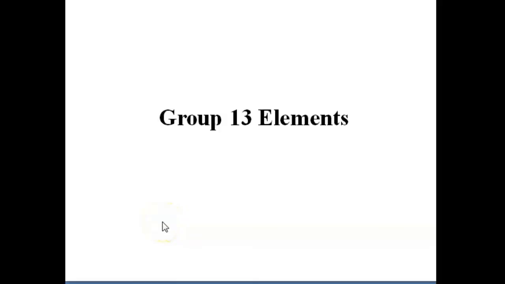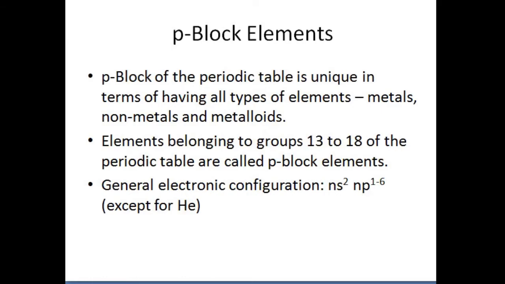Group 13 elements. Group 13 elements come under p block elements. The p block elements of the periodic table are unique in terms of having all types of elements, that is metals, non-metals and metalloids. Elements belonging to groups 13 to 18 of the periodic table are called p block elements.